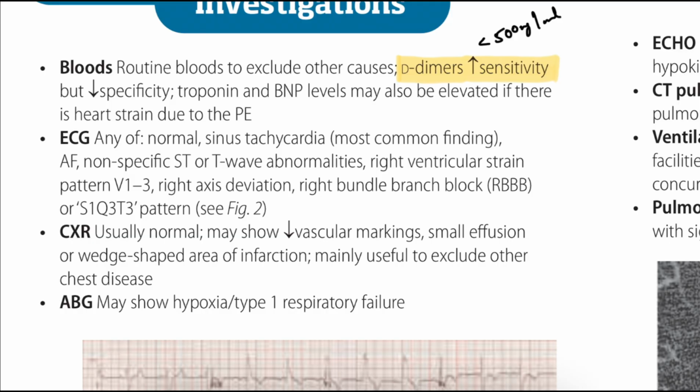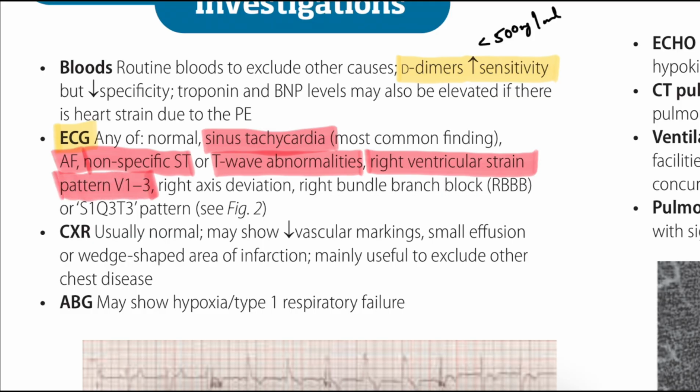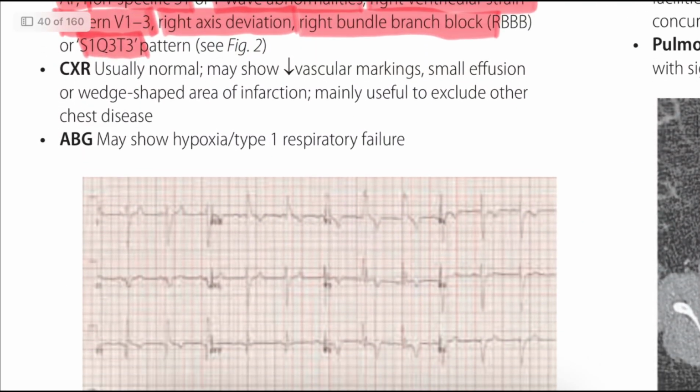Okay, and next we have to do ECG. In ECG, mostly the patient will present with sinus tachycardia. Along with that, in ECG we can see sinus tachycardia and atrial fibrillation and non-specific ST or T wave abnormalities, and we can see a right ventricular strain pattern like V1 to V3, and we can see right axis deviation and right bundle branch block also, or S1Q3T3. S1Q3T3 means mostly we have to focus on V1, V2 and V3. In this, we can see first one S1.